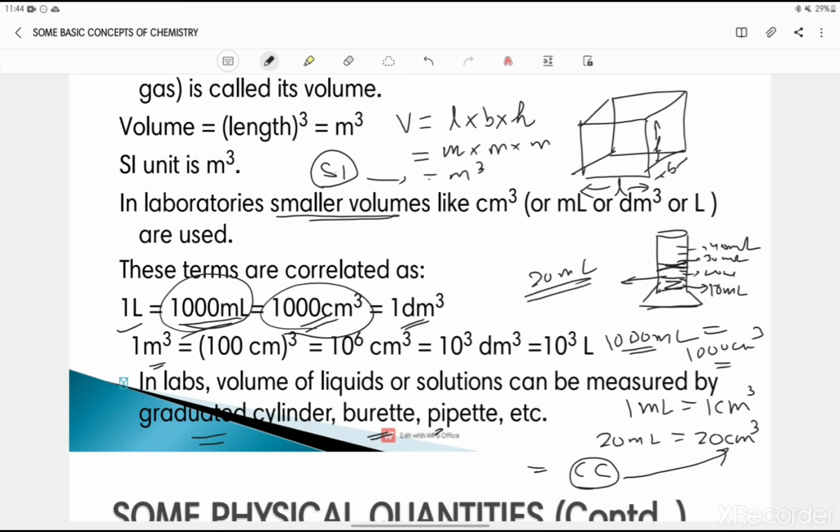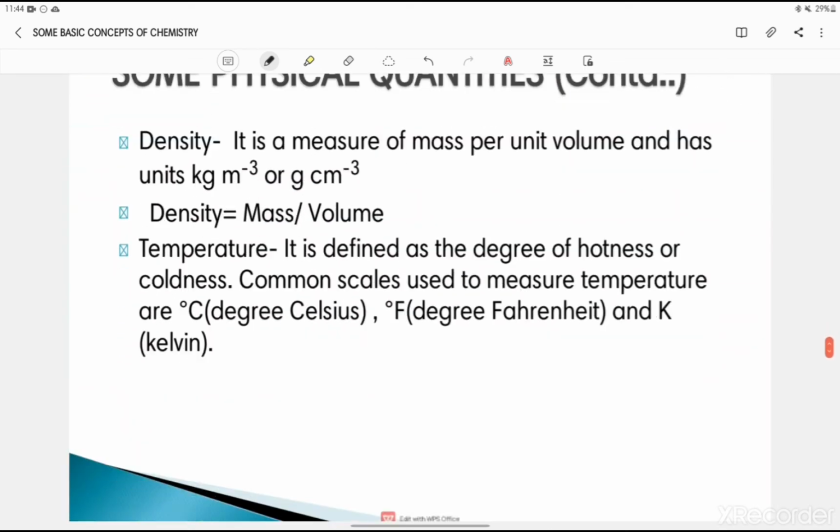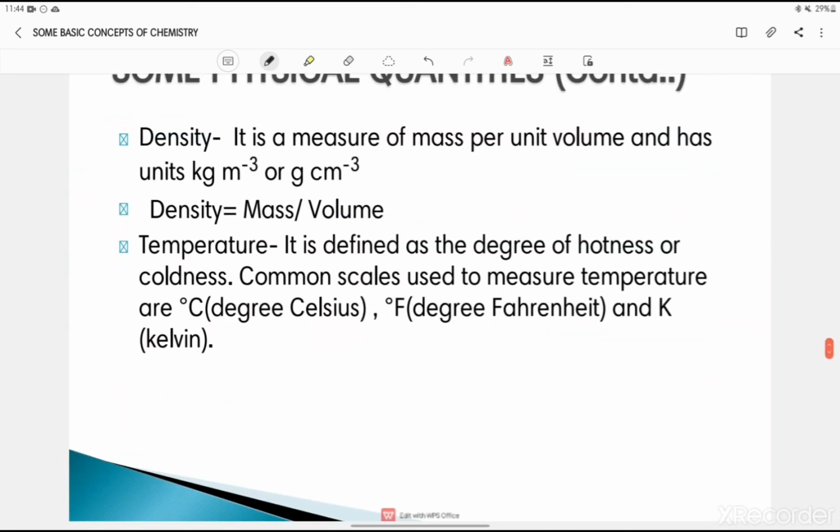ठीक है. Now density. Again I can derive the unit of density from other base units. So density is equal to mass per unit volume. So the mass is written in kg and the volume is written in meter cube, right? So density is equal to kg per meter cube.